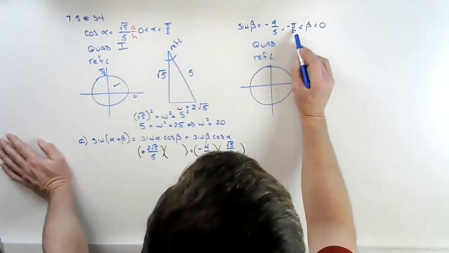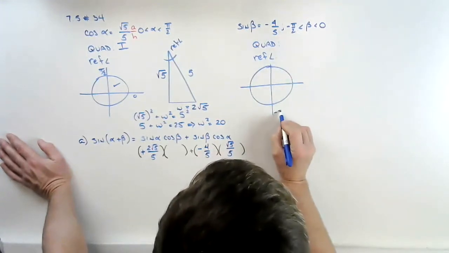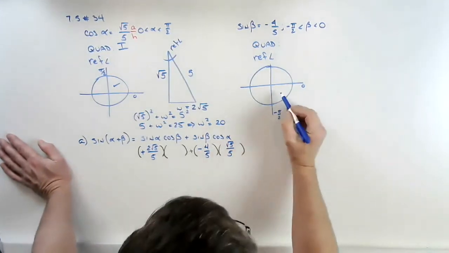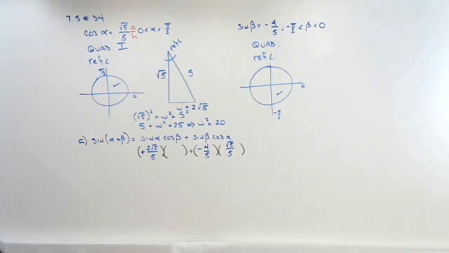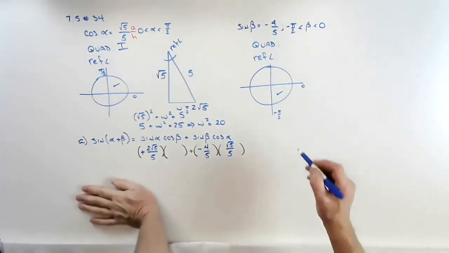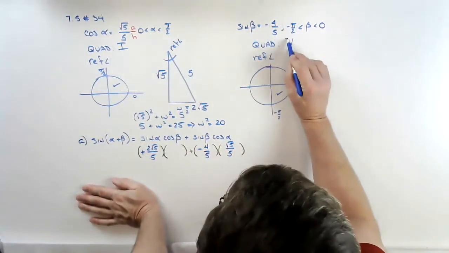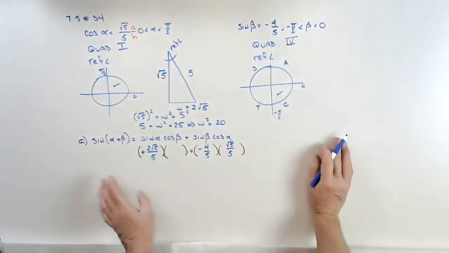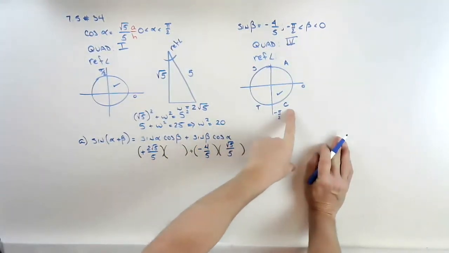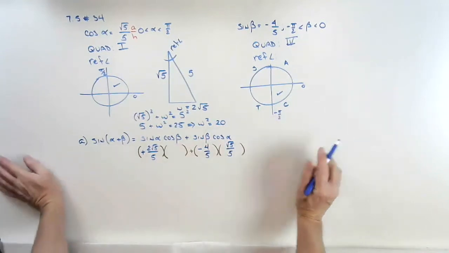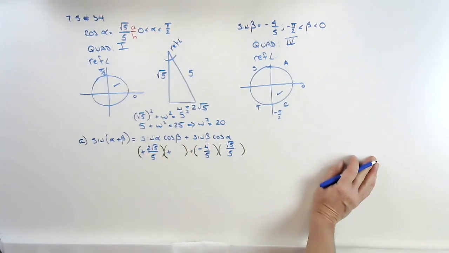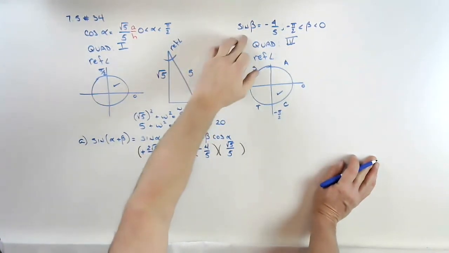They told us that we're bigger than negative pi over 2 and smaller than 0. That means we're in this quadrant right here. That's quadrant 4, so I'm going to put quadrant 4 right there. All students take calculus. We're doing cosine. We're in quadrant 4, so this is going to be a positive number here. Now, what is the cosine of beta going to be?